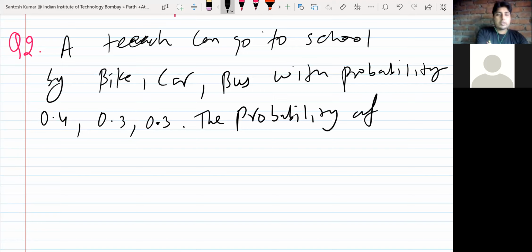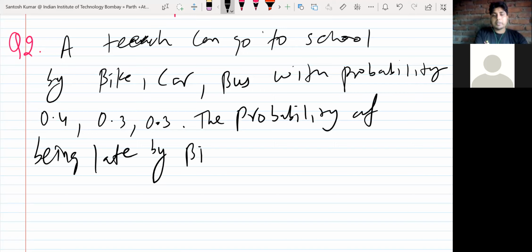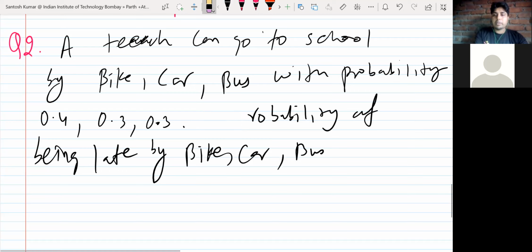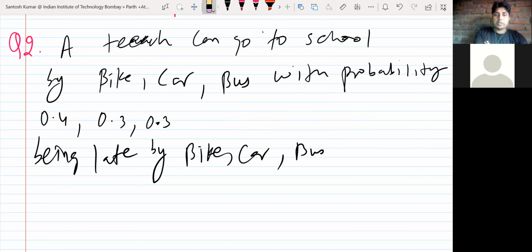The probability of being late by bike, car, bus. So this should be respectively, so I should write it respectively.